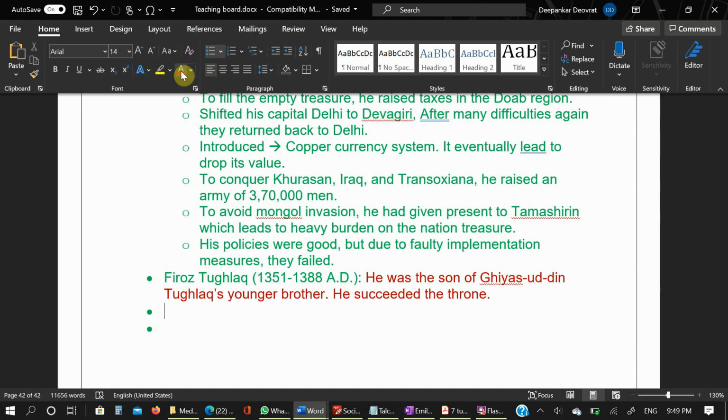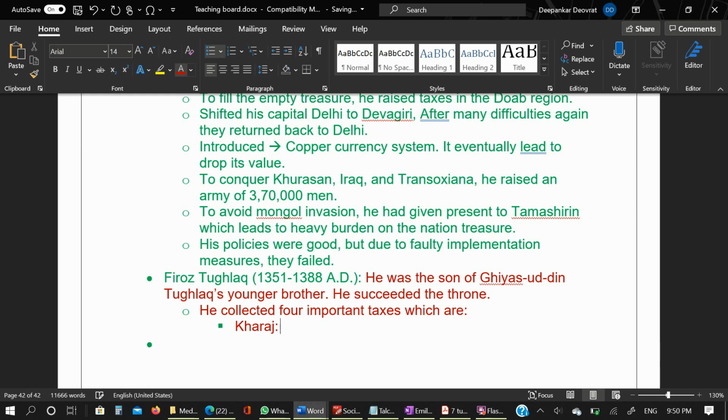So he removed all unlawful and unjust taxes, and he collected 4 important taxes, which are Kharaj, Khams, Jizya, that is poll tax on the religious tax, and the Zakat, tax on Muslims for specific religious purposes. So now he is taking tax on both Hindus and Muslims. So he collected 4 important taxes, which are